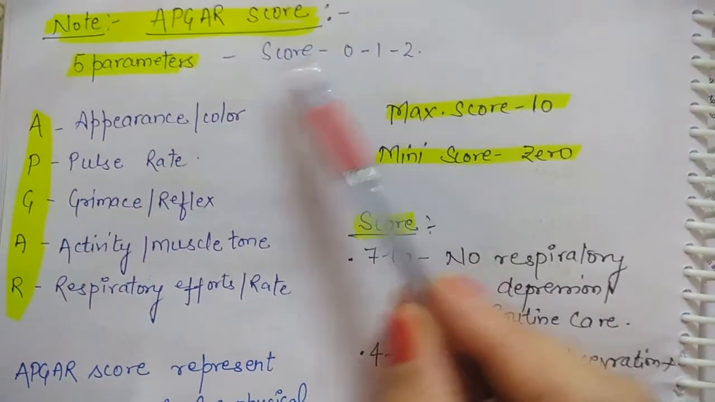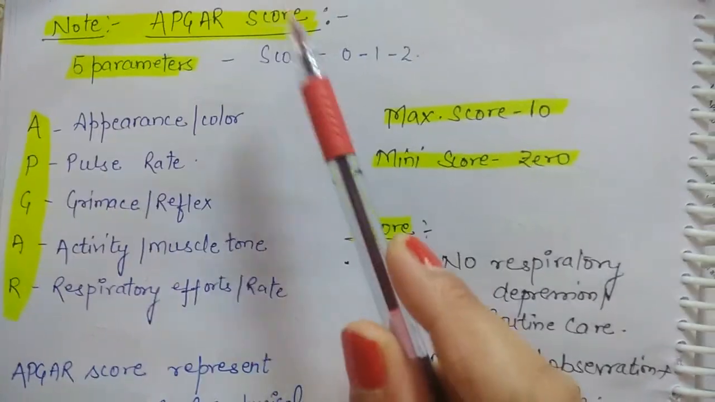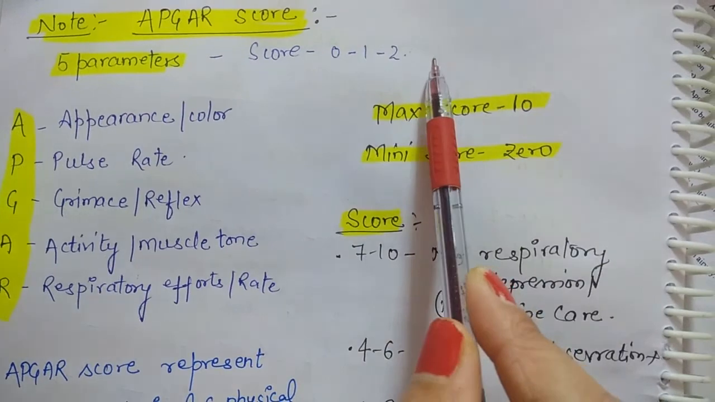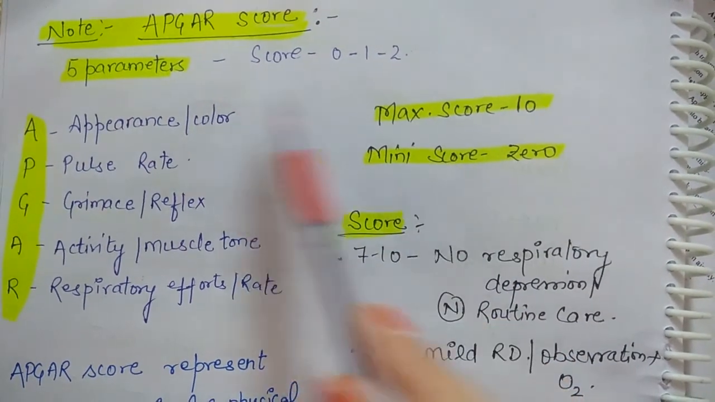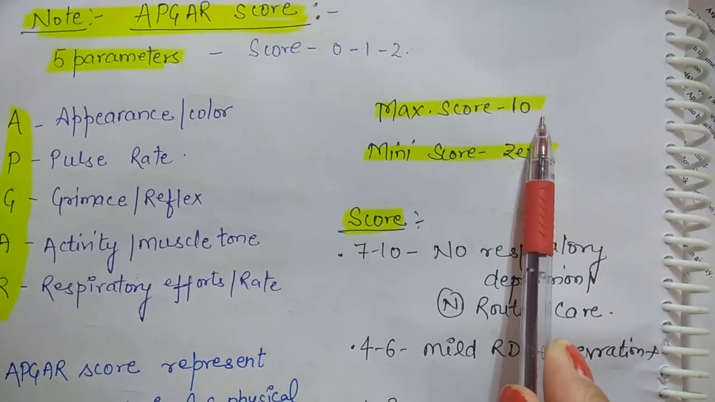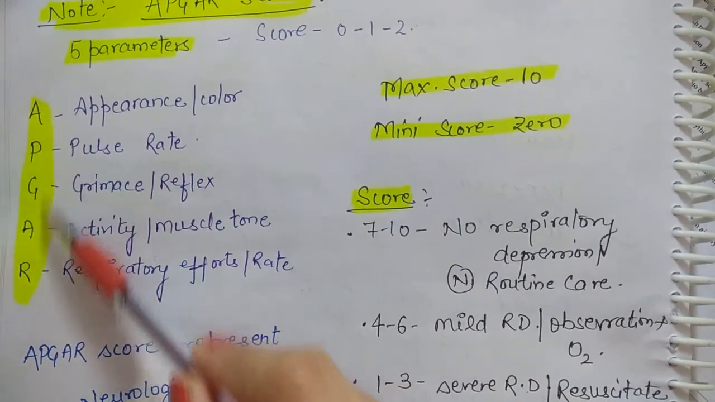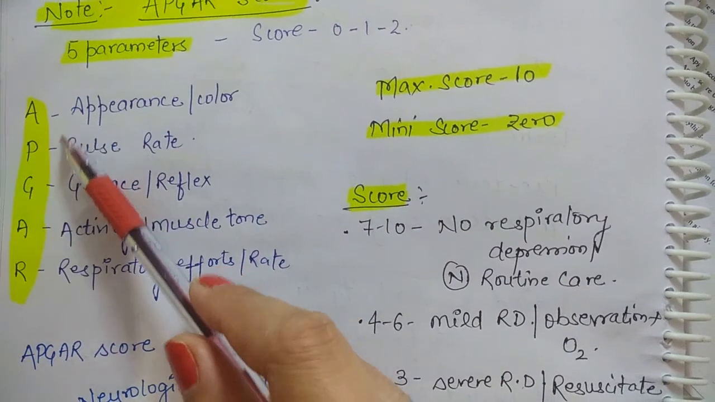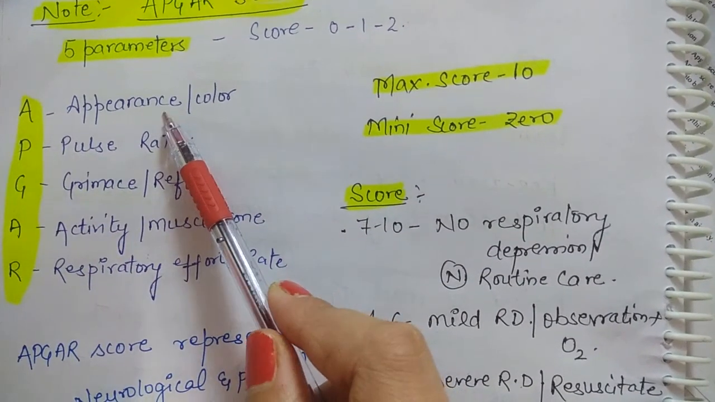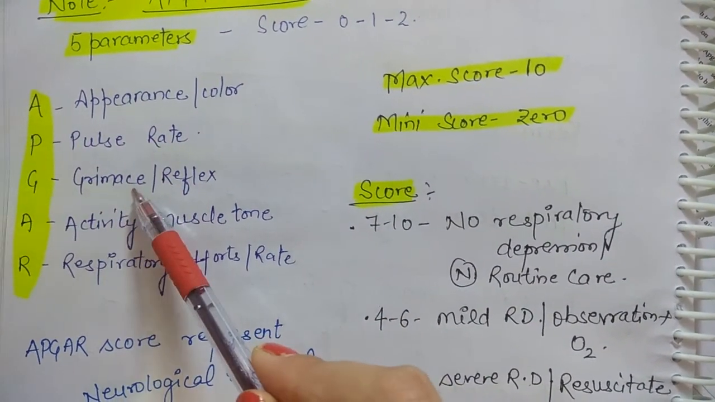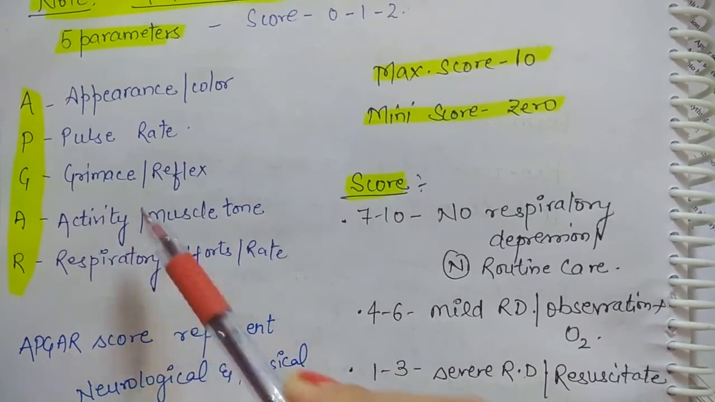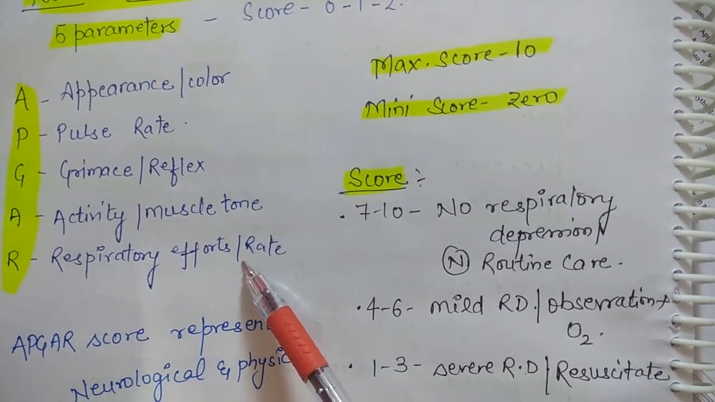The Apgar score has 5 parameters and a score of 0, 1 and 2. So with 5 parameters, the maximum score will be 10 and the minimum score will be 0. A means appearance, hence named Apgar. A is appearance, P is pulse rate, G is grimace, A is activity, R is respiratory effort or respiratory rate.